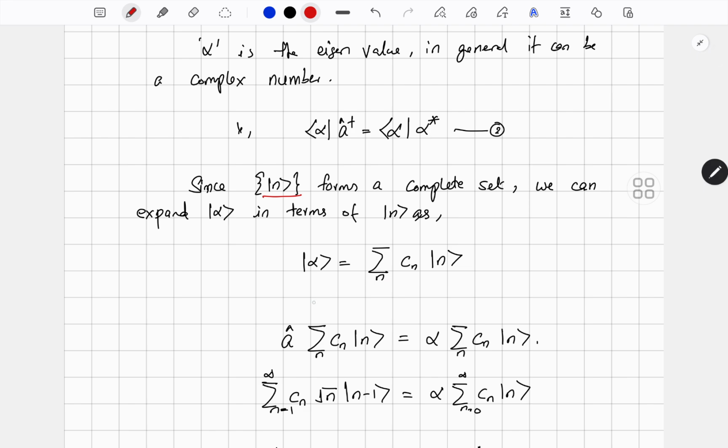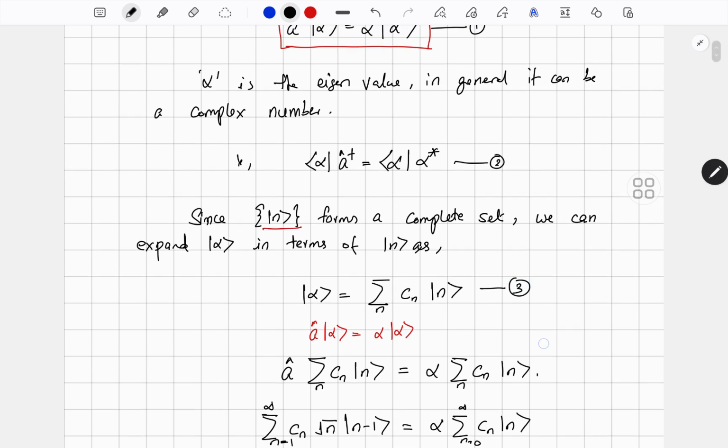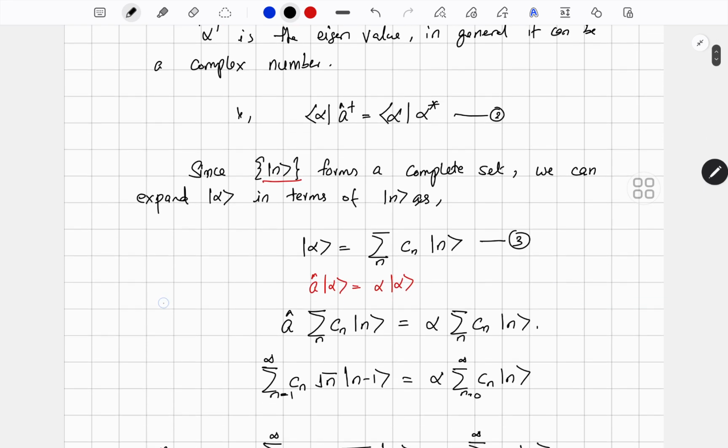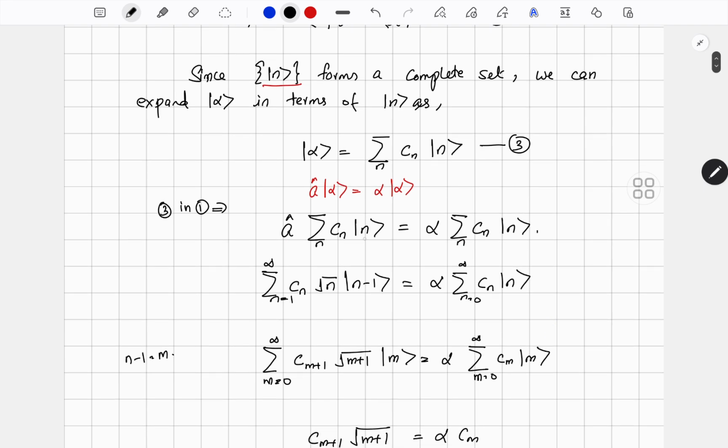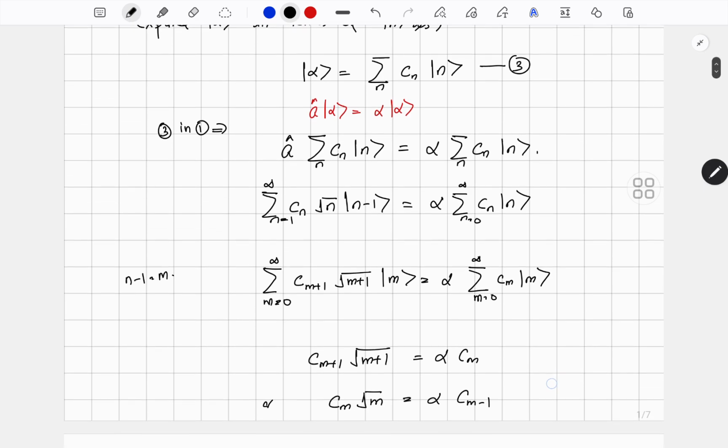Okay, now we already know that A acting on ket alpha is alpha times ket alpha. So let this be equation number 3 and that is equation number 1. Substitute equation number 3 in 1, we get A acting on sum over n C_n ket n becomes alpha times sum over n C_n ket n. Now what is the action of A acting on ket n? The C_n is just a complex number, so this becomes C_n root n ket n minus 1. And the right side can be simply written as alpha sum over n C_n ket n.